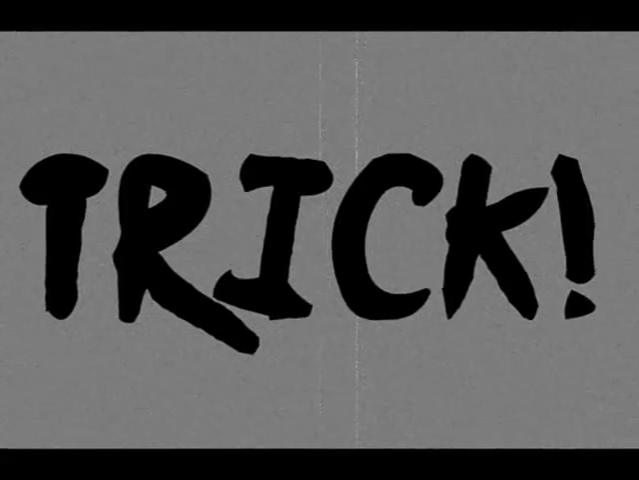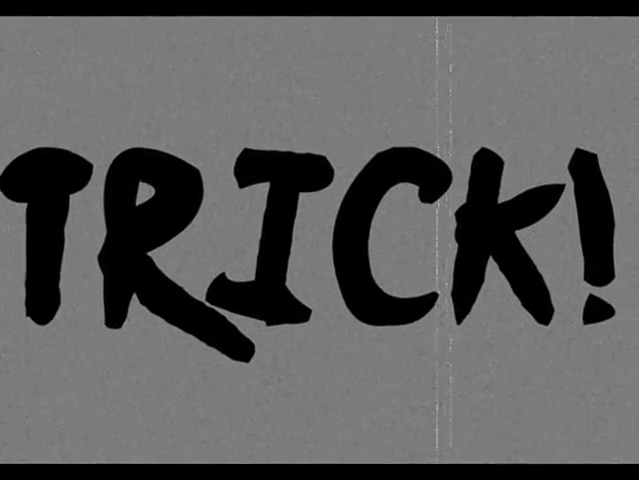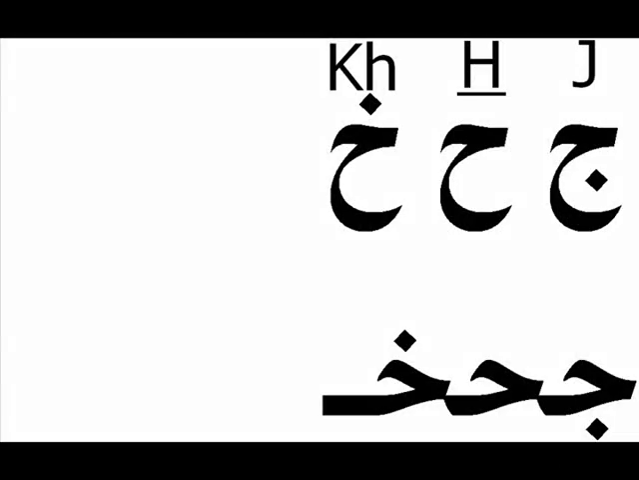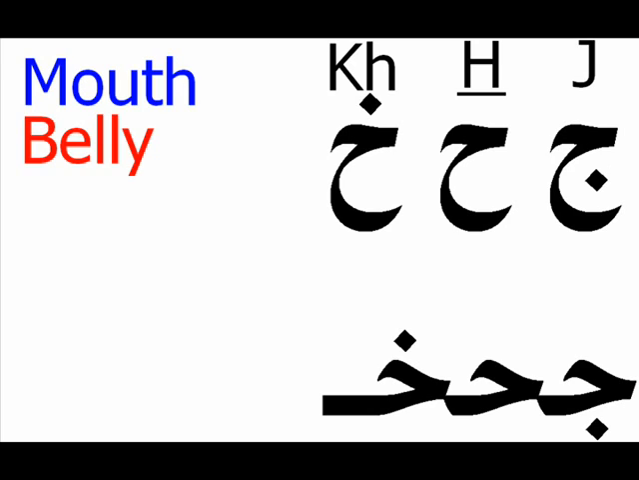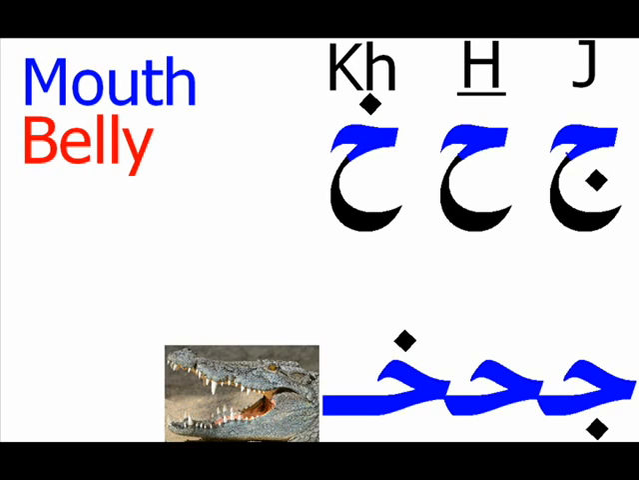Here is a trick that will help you remember those letters. Look at the letters. You will notice they consist of two parts: the mouth part and the belly part. The mouth part, in blue, is what is always written. It has the shape of a crocodile's mouth. The belly part, which is in red, is what is added at the end of a word.